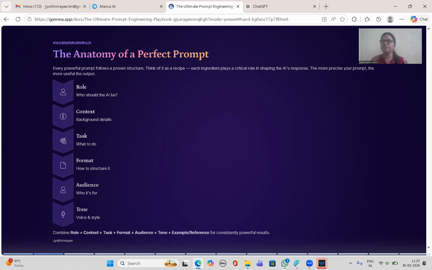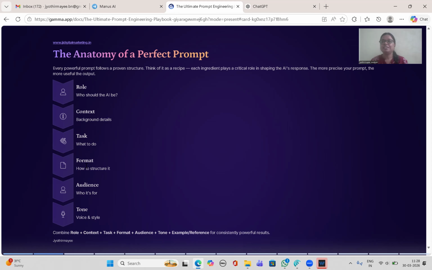Biryani, or if you are giving any offer, you can mention that also in the context. So, create content for 5 biryani posters for a biryani restaurant. Okay, that is the task. And the format is also very, very important. In which format do you want it?